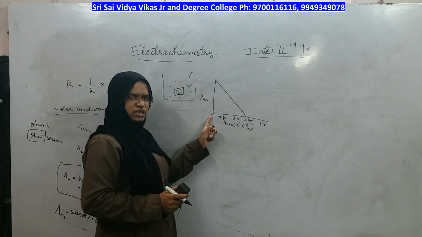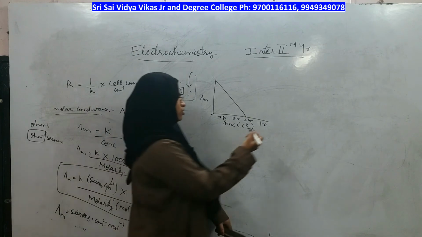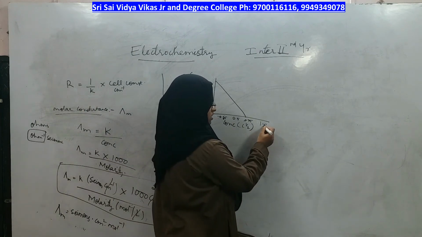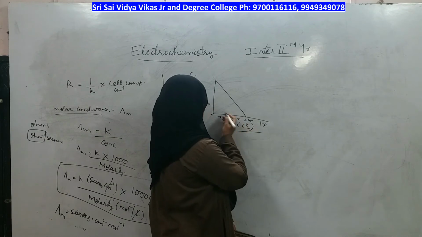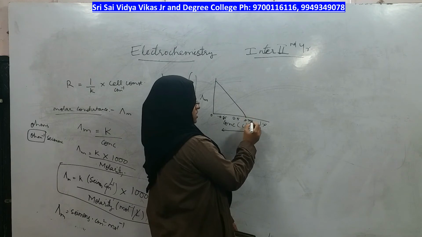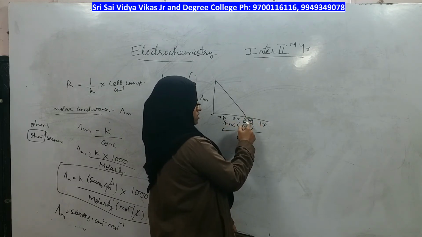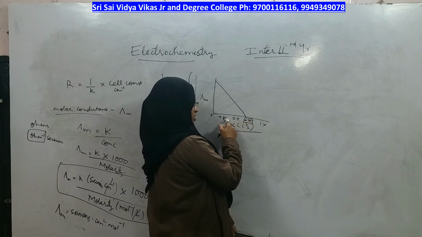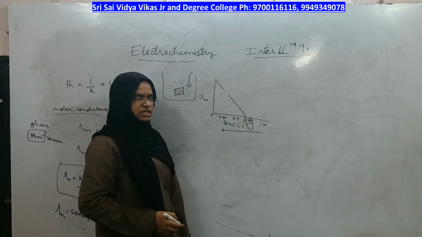So, 0 is zero concentration and it increases. If you go from this side, concentration is more, which means water is less. If you go on decreasing the concentration by adding more and more water, what happens to the molar conductance value? It goes on increasing. Are you able to follow?